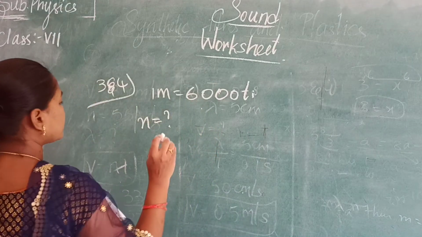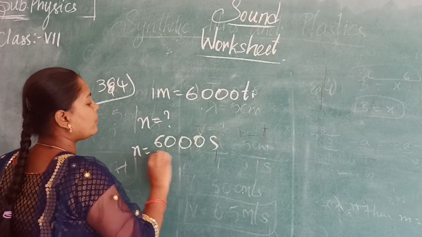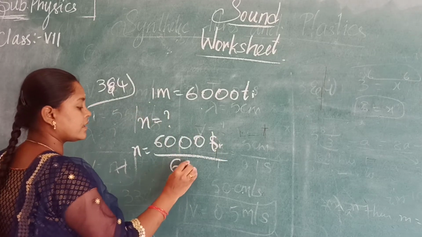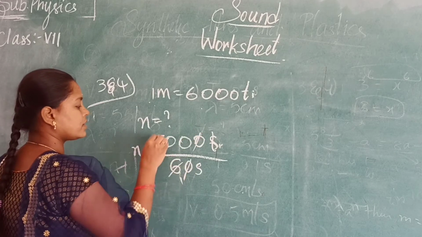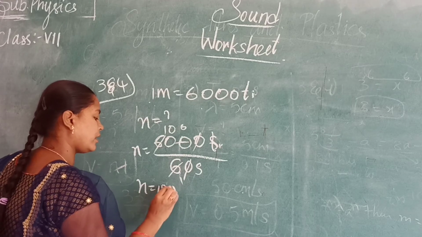That means how many oscillations here? 6000 oscillations. How much time? In 1 minute. That should be written as seconds, that is 60 seconds. So the zero gets cancelled. 6 ones are 6, so frequency is 100 hertz.